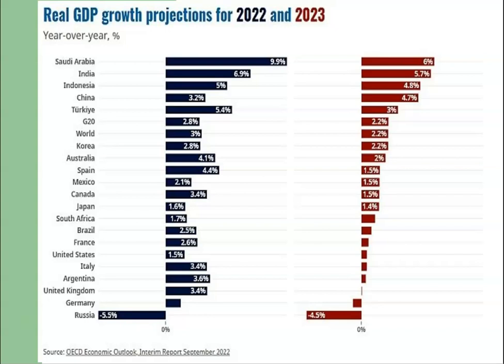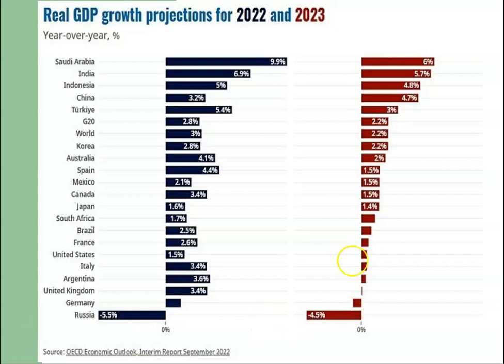Here in this figure we can see real GDP growth projections for 2023. This is Saudi Arabia, and then we have India, Indonesia. These are in terms of annual GDP growth rate. And two countries, Germany and Russia, have a negative growth rate.